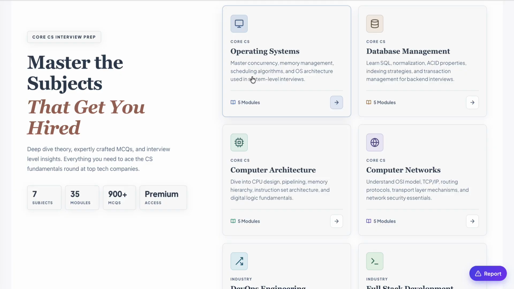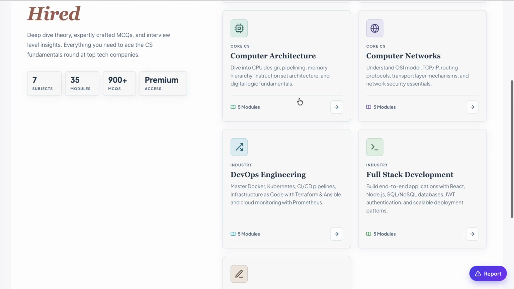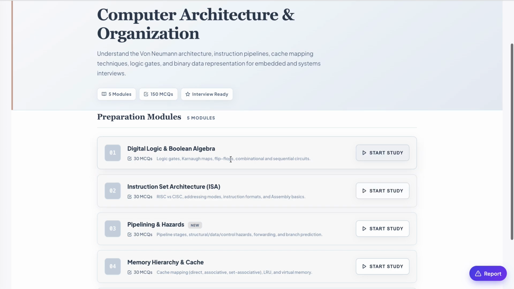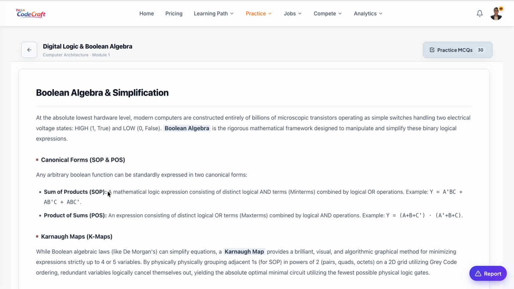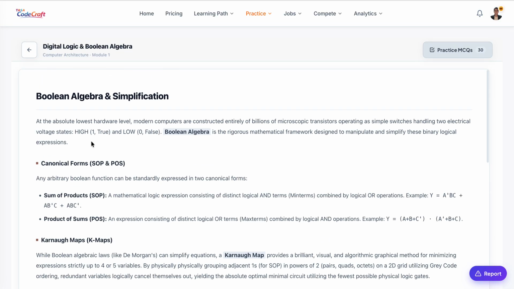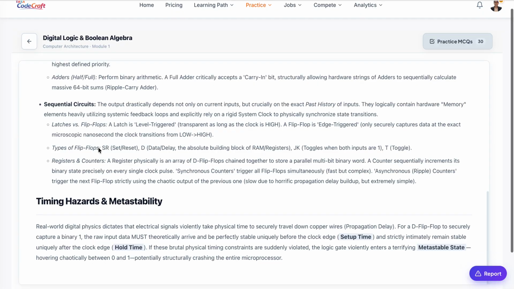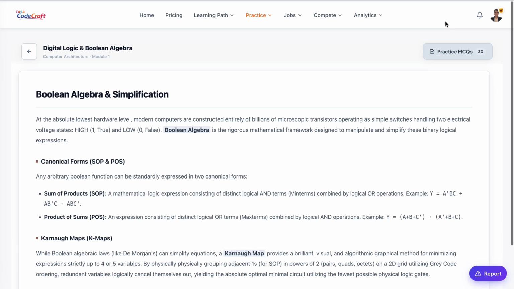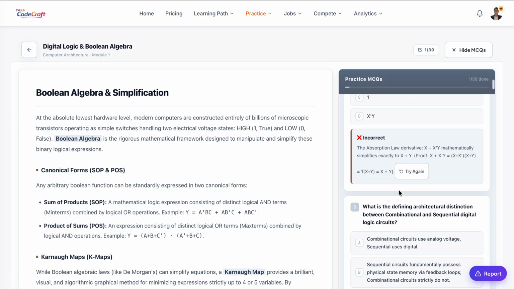In the preparation, not only the programming languages, we need to focus on the other things like core CS, and then the database, networks, full stack, DevOps, everything, right? So for example, if it is computer architecture, you go inside and we'll start to study this. For each and every module, digital logic and Boolean algebra, you have content to study, and once you are familiarized with the content, you can practice MCQ here itself. It will give you the correct answer.